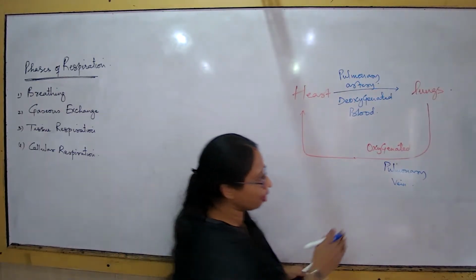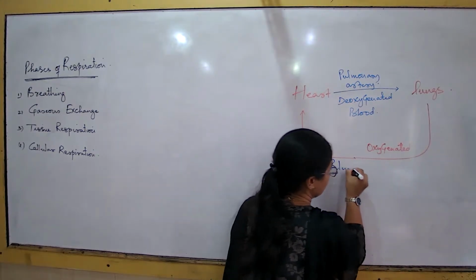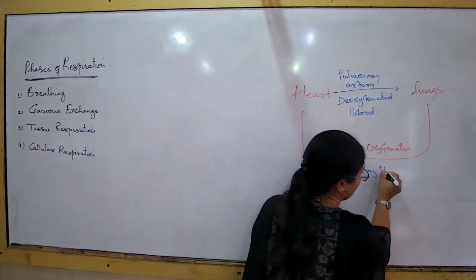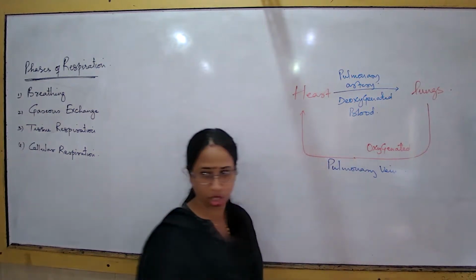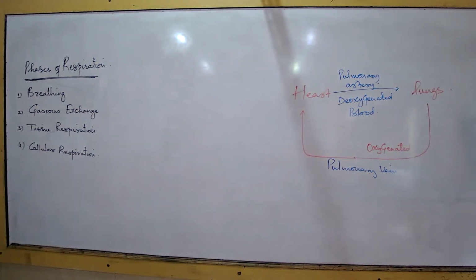Again, when I talk about the pulmonary vein, I'm saying this is the vessel which carries blood from the lungs to the heart. All veins of the body carry deoxygenated blood. The pulmonary vein is an exception. When we study transportation and the heart, you will come across that every time we talk about a vein, it is carrying impure, deoxygenated blood.